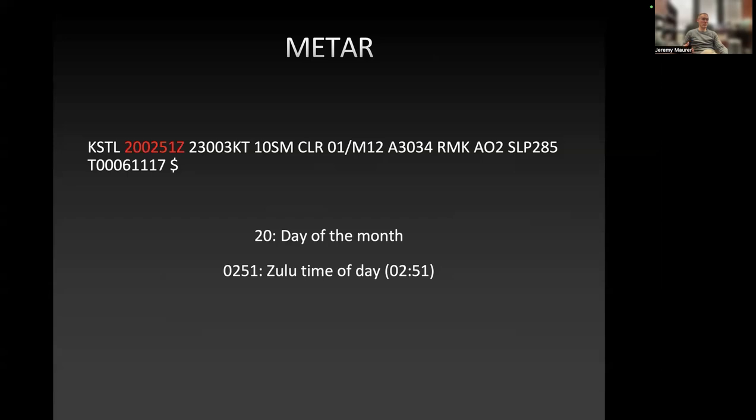So that would be 2:51 UTC time, 2:51 a.m. UTC time. UTC time is universal time, or Zulu time, as it's called here. So this is the time in Greenwich, England. This would be the time if you were at the 0-degree longitude on Earth.